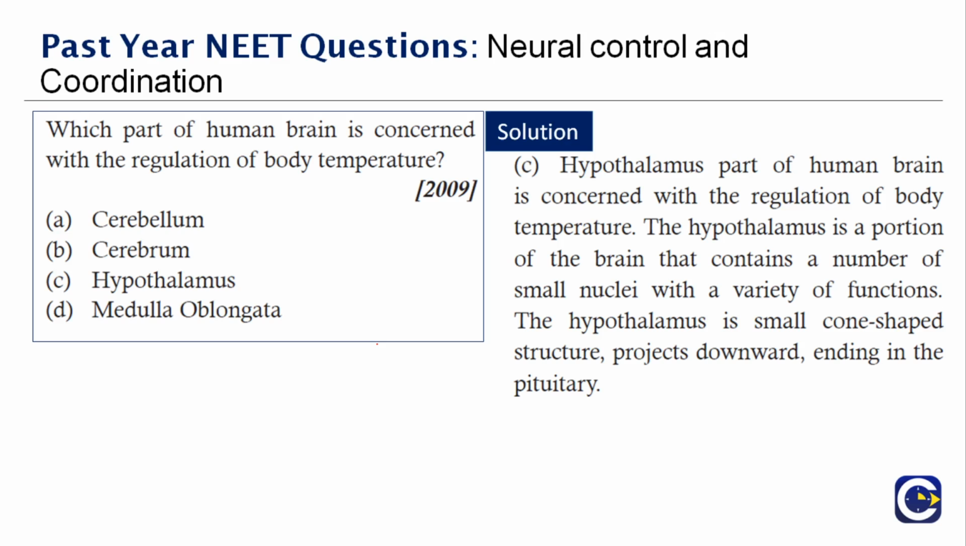Okay, it contains a number of small nuclei with a variety of functions. This hypothalamus is usually a small cone-shaped structure. And how does it project? It projects downwards, ending up in the pituitary. And this part contributes to a lot of functions, and when it is disrupted, it actually causes a major impact on the person. Therefore, the right answer to this question is option C.